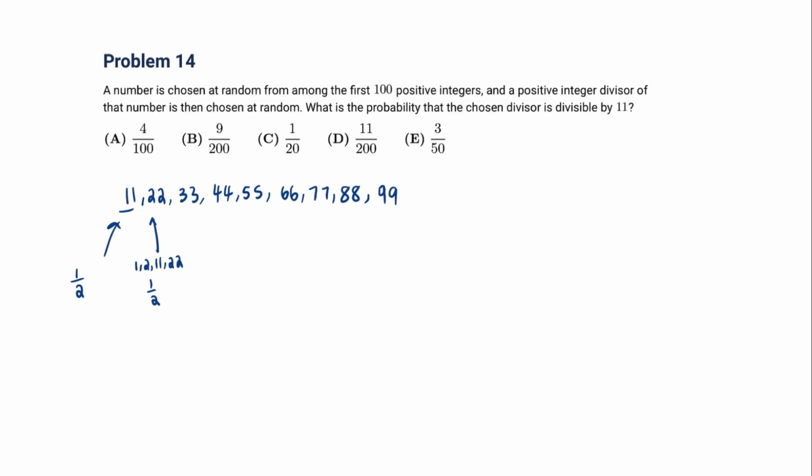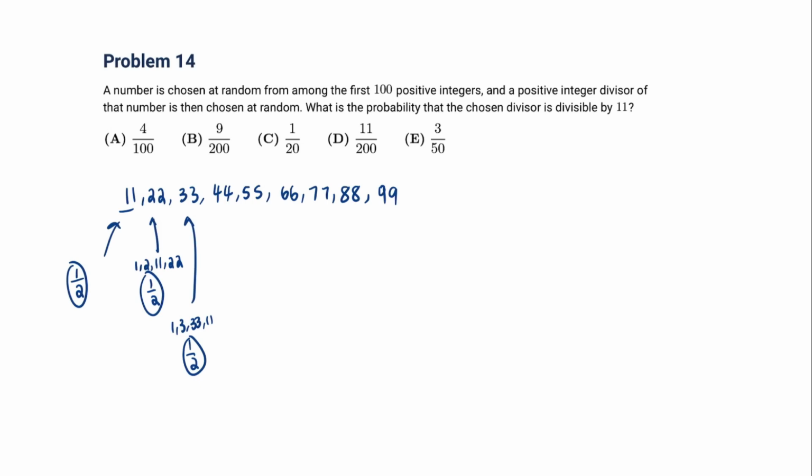For 33, the divisors are 1, 3, 33, and 11. So the probability is also half. And we see all these halves, and we wonder if the probability is always half for any of the numbers we've listed.